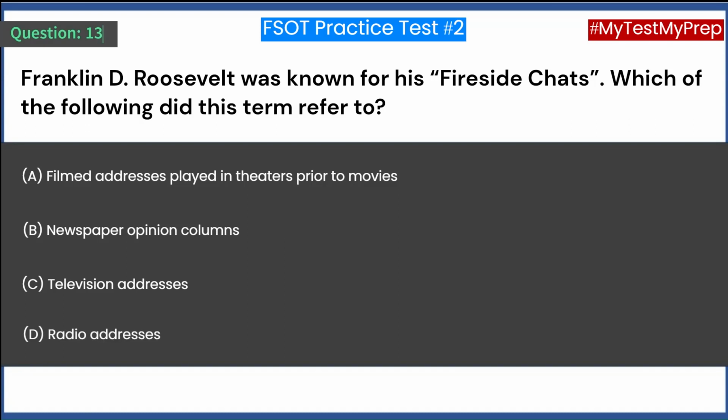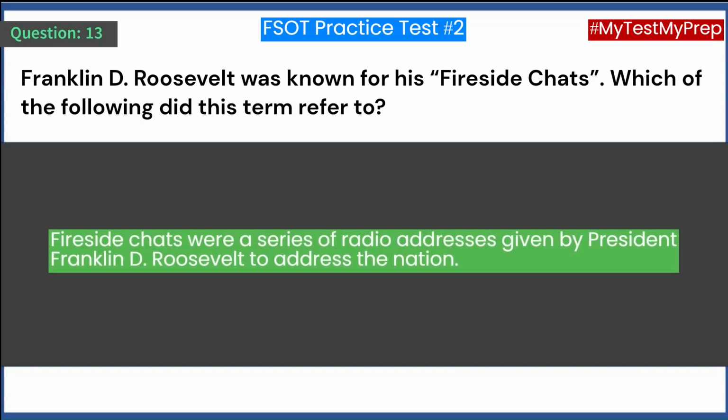Answer: D. Radio addresses. Fireside chats were a series of radio addresses given by President Franklin D. Roosevelt to address the nation.